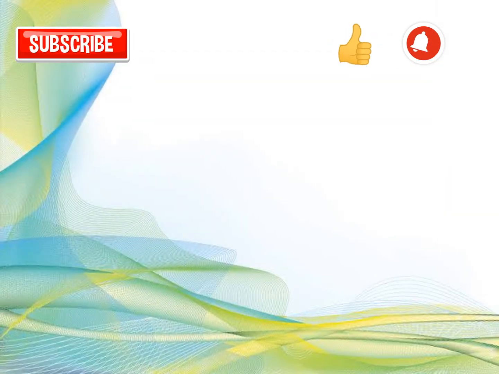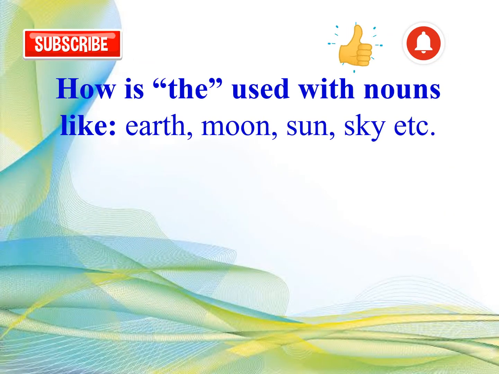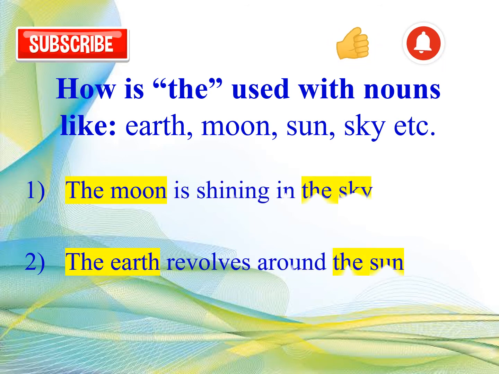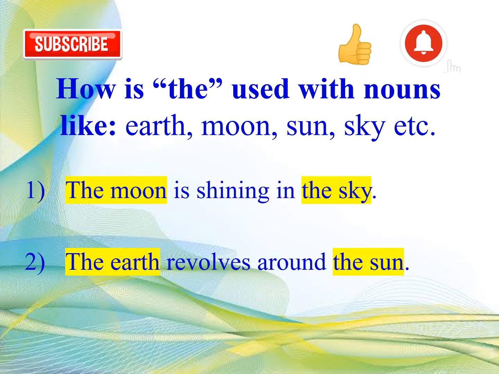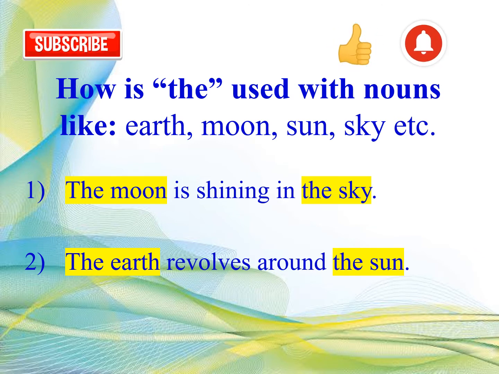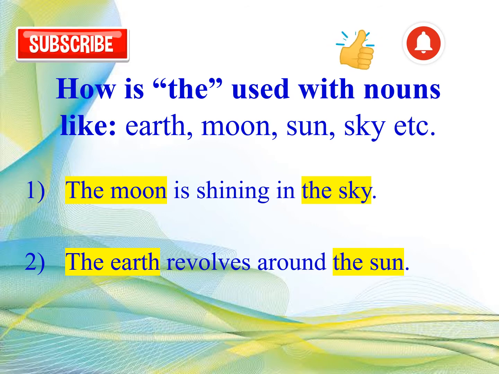Now let's learn how the is used with nouns like earth, moon, sun, sky, etc., which are one of a kind. Let's take a few examples. The moon is shining in the sky. The earth revolves around the sun.